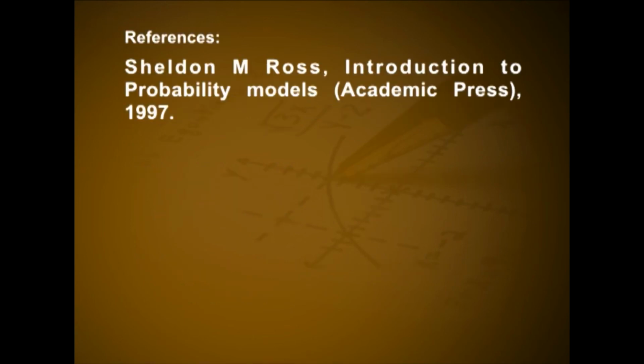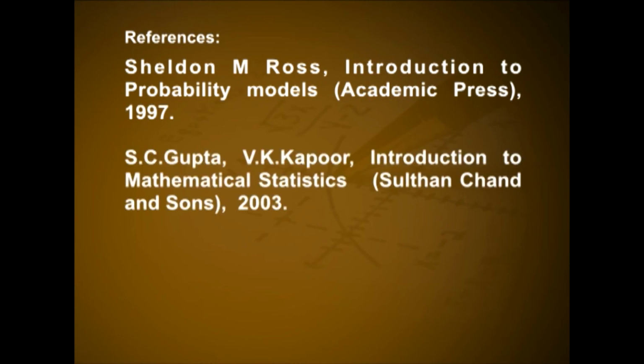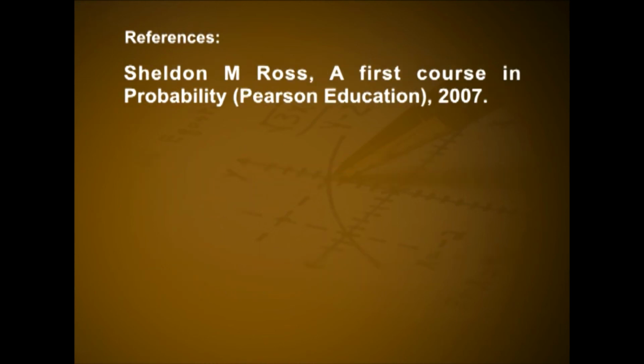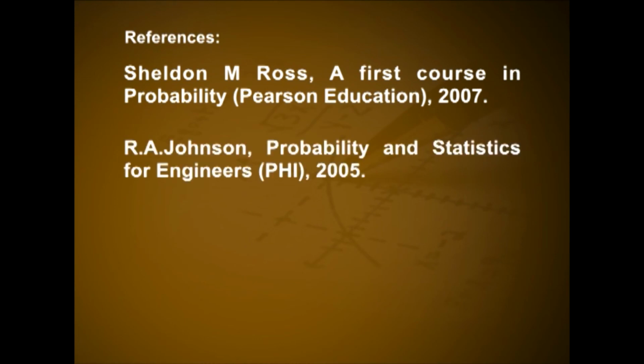The books for your references. Number 1. Sheldon M. Ross, Introduction to Probability Models, Academic Press 1997. S.C. Gupta, V.K. Kapoor, Introduction to Mathematical Statistics, Sultan Chand and Sons, 2003. T.K. Chandra, D. Chatterjee, A First Course in Probability, Narosa, 2003. S.M. Ross, A First Course in Probability, Pearson Education, 2007. R.A. Johnson, Probability and Statistics for Engineers, PHI, 2005.